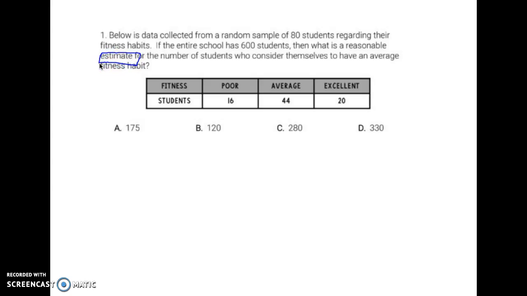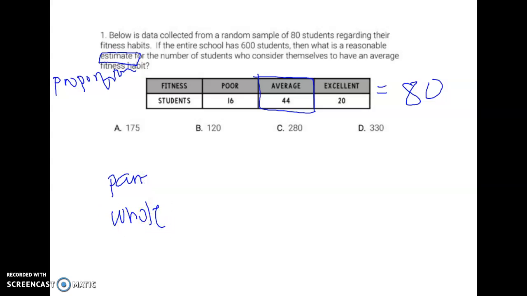Anytime you see estimate or prediction, we are going to be using a proportion. And so we want to know how many consider themselves to be average. Now remember, they only interviewed 80 people, and we're going to use that to make our prediction. So remember, for proportions, we're going to do our part over our whole. In this case, our part is 44 out of our whole of 80.